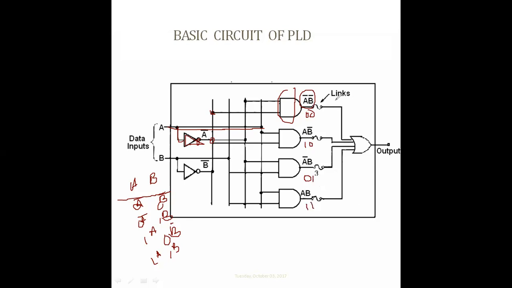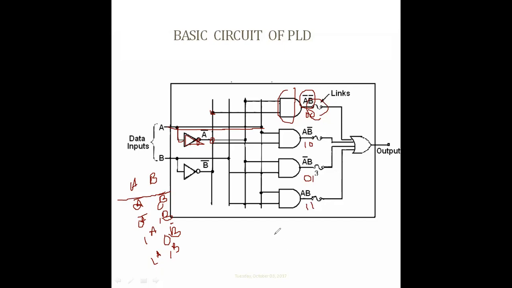Here we have a link, and this link is nothing but a fuse. Depending on the output logic I need to design through the program, this line needs to be connected or not, shorted or not. By means of the program we will interconnect.